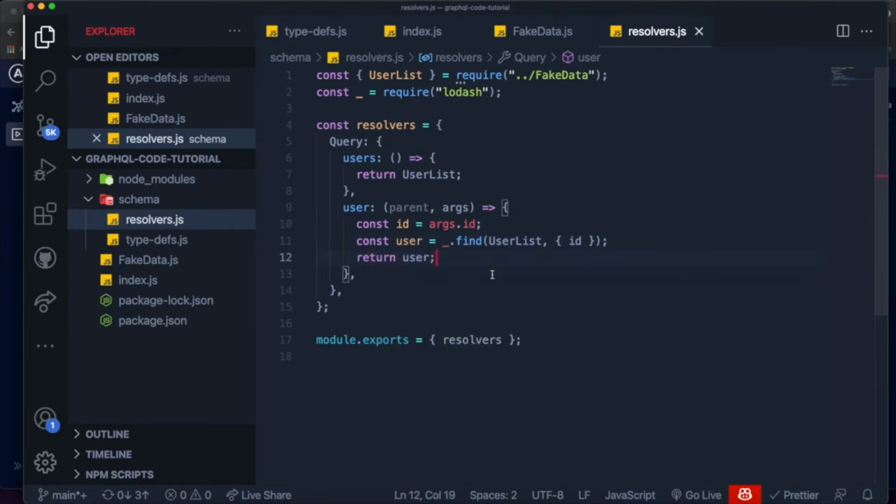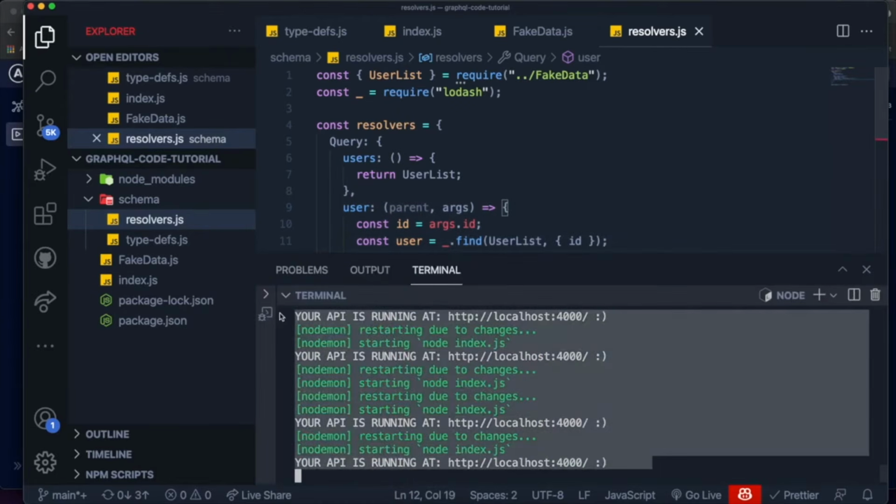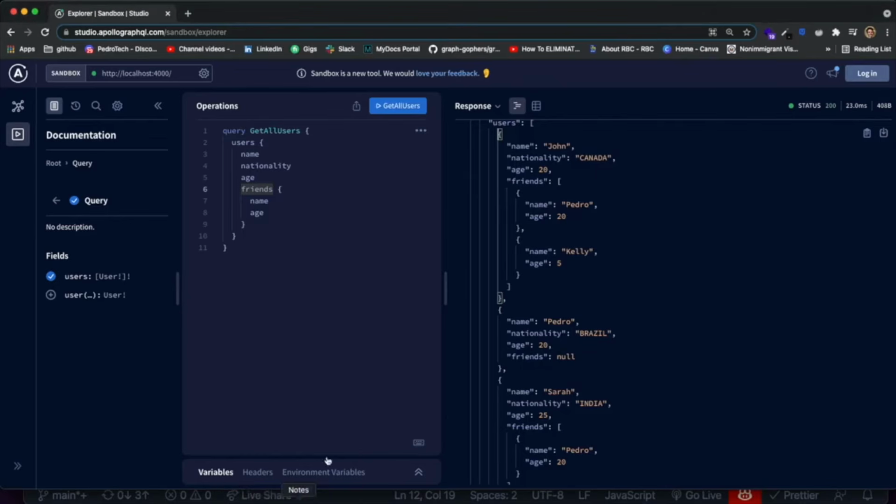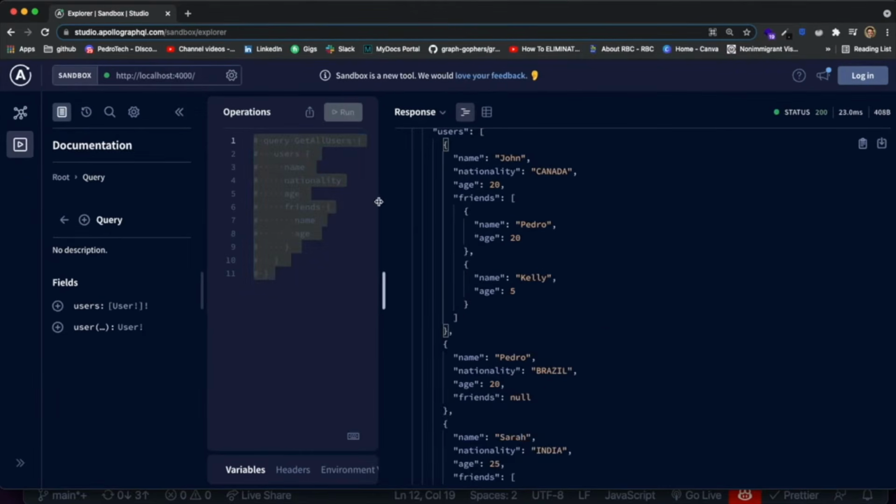Now, this resolver function looks fine to me. Let's look at our terminal. It seems like it didn't break anything. Now let's test it out. Let's see if it's working. Let's come over here. I'm gonna comment this out by just putting a bunch of hashtags over here. It should comment out in GraphQL. I'm gonna zoom in so you guys can see it better.